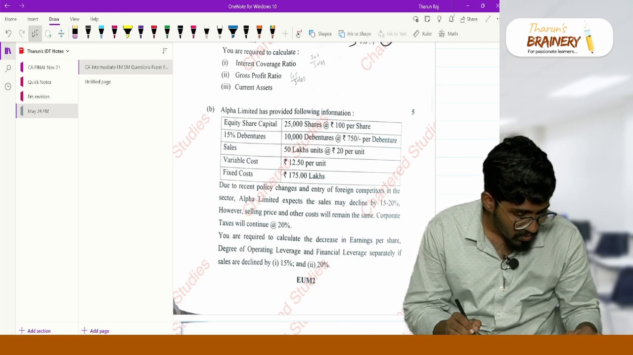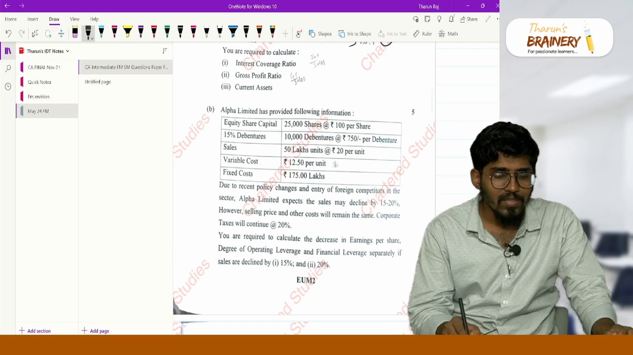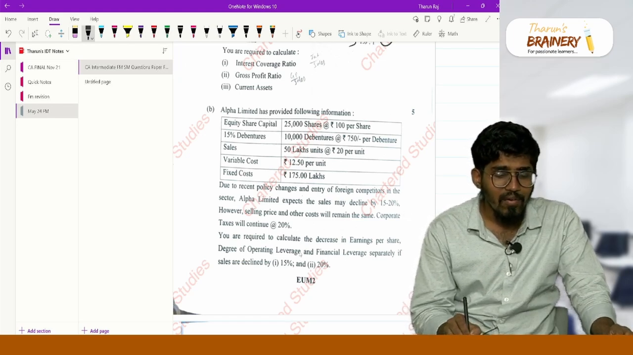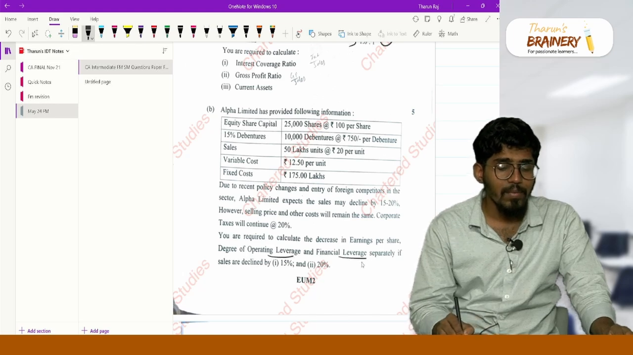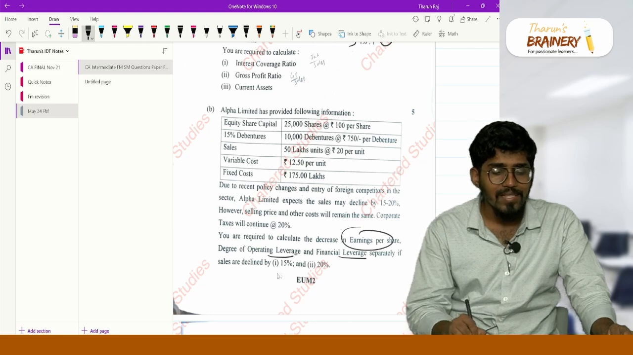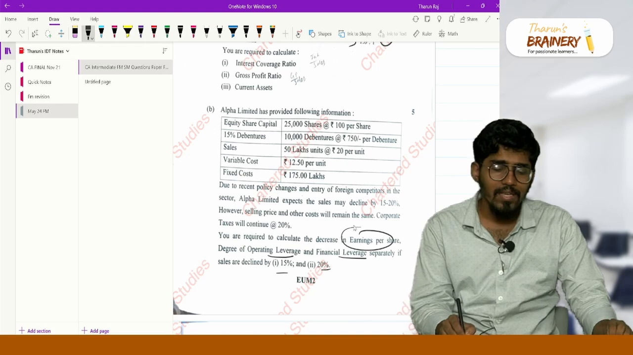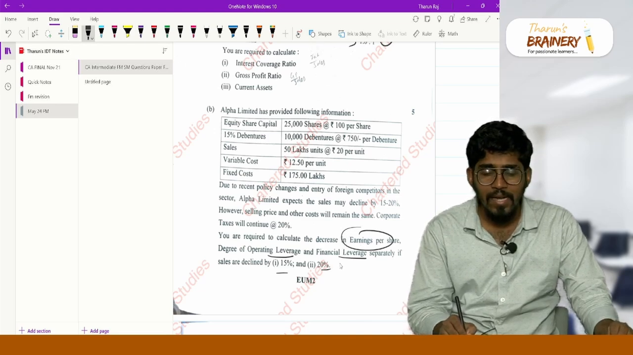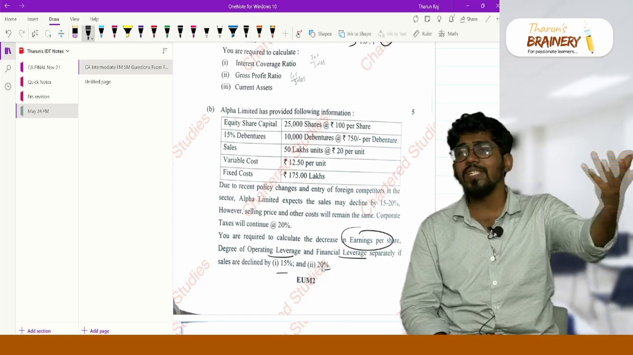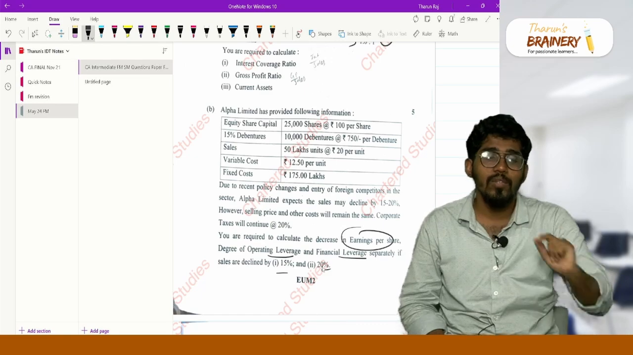Sir, let us do problem number 2. Okay, problem number 2. So Alpha Limited, 15% debentures, variable cost, fixed cost. Recent policy changes, sales, taxes 20%. Find out operating leverage and financial leverage separately, and also find out what will happen to my EPS if my sales is decreasing by 15% and 20%. Typical leverage problem, very easy. So first find out operating leverage, financial leverage and combined leverage, and they are asking what is the impact on EPS because of change in sales. So for change in sales and EPS, the combined leverage formula will come.